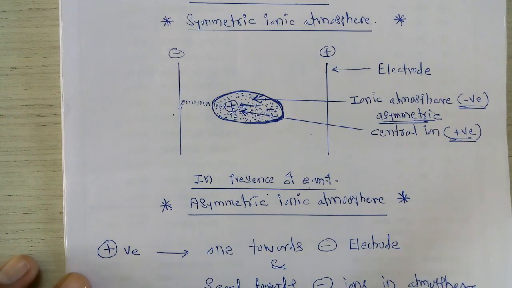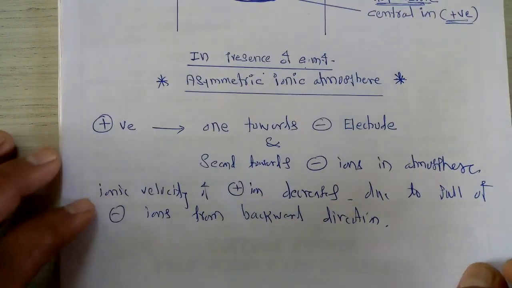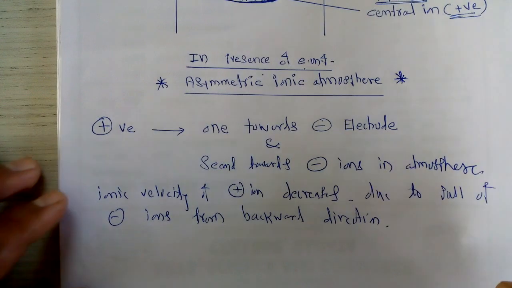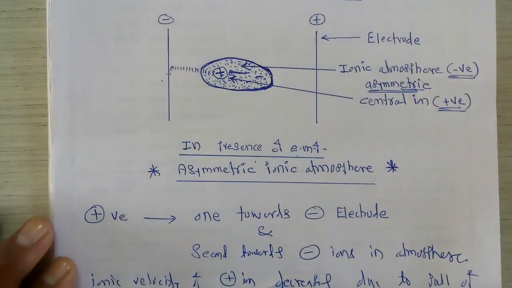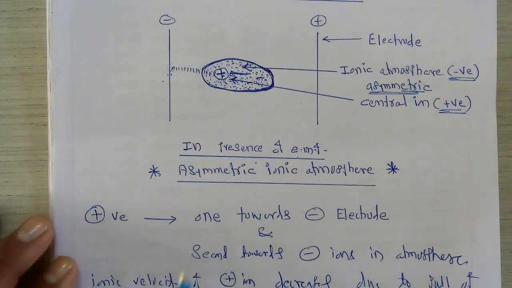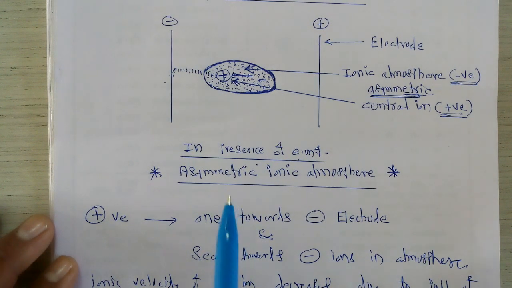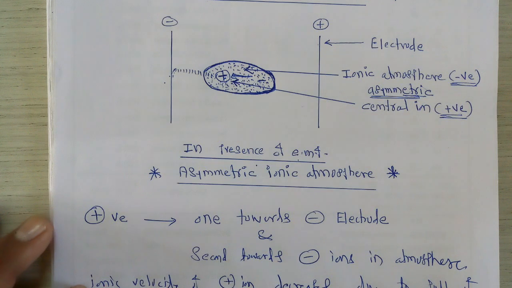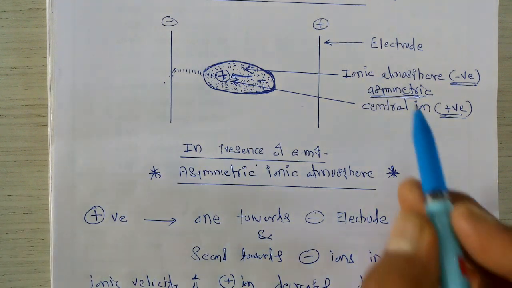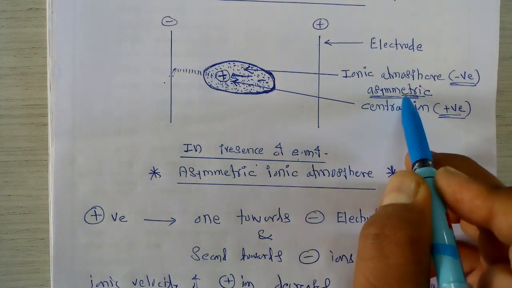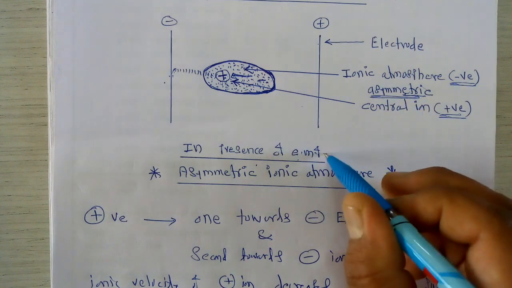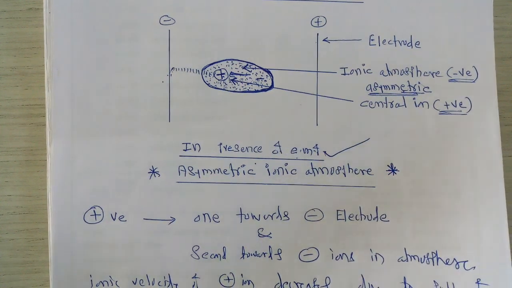Due to such a decrease in the ionic velocity of the positive ion, as we increase the concentration of the aqueous solution of a strong electrolyte, it affects the ionic velocity due to the formation of an asymmetric ionic atmosphere in the presence of electromotive force.